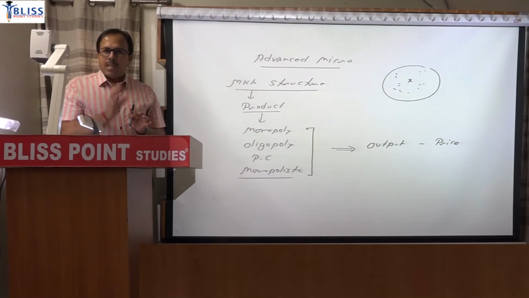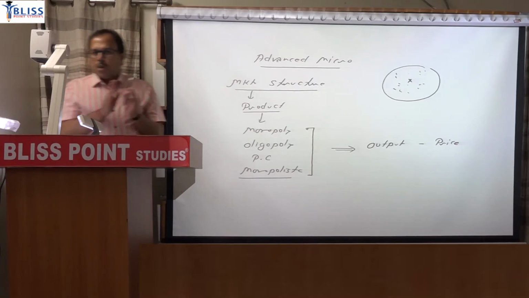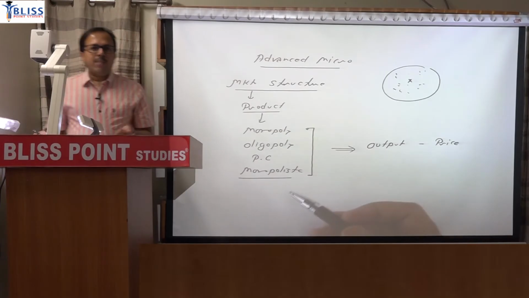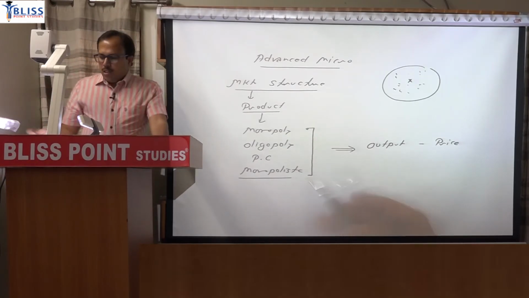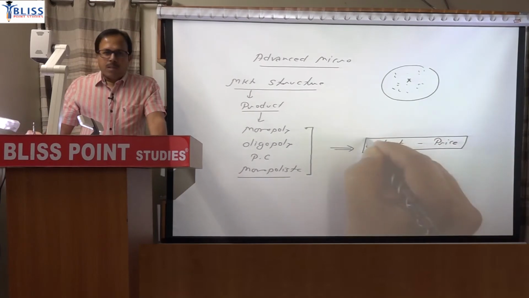How that firm takes a decision, we have to explain that. Then the related issues, but this is primary: how a firm in a competitive market takes that decision, how a firm in a monopolistic market will take that decision, how a firm in an oligopoly market will take that decision. So output and price determination, this is one important part.